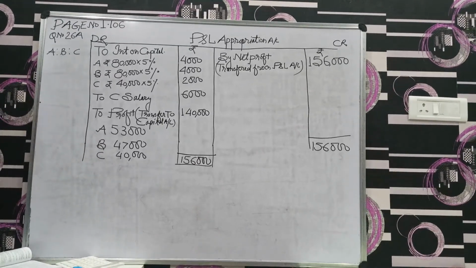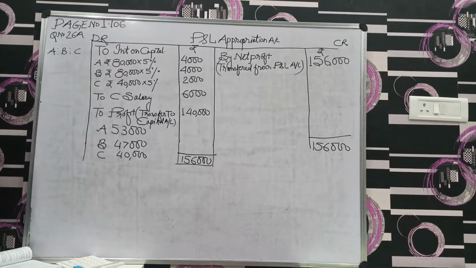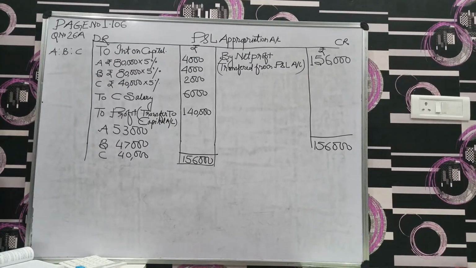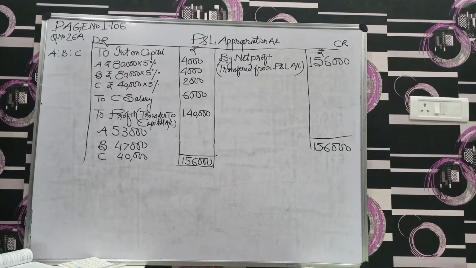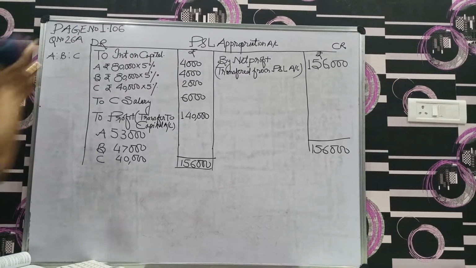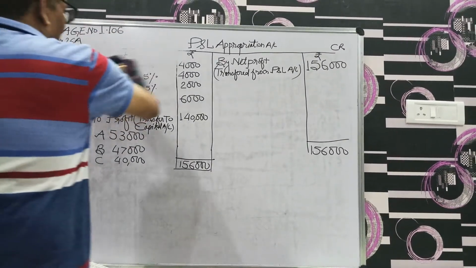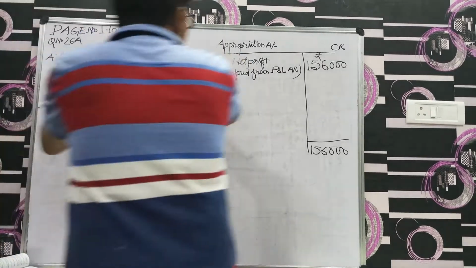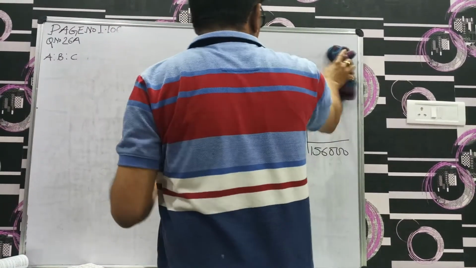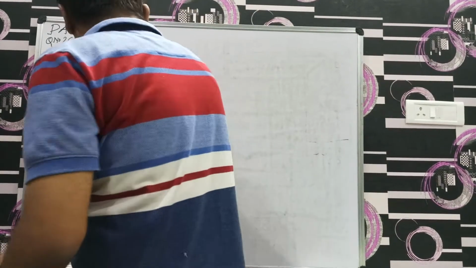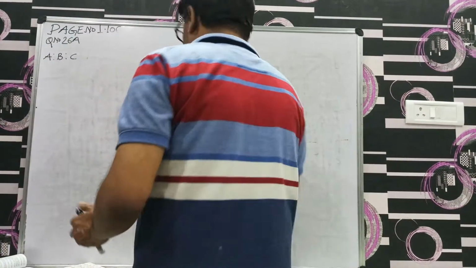For this purpose, we have to see the distribution provisions given, how we divide the divisible profit. So we have to find out 53, 47 and 40, and the allocation of profit mode is given to us.